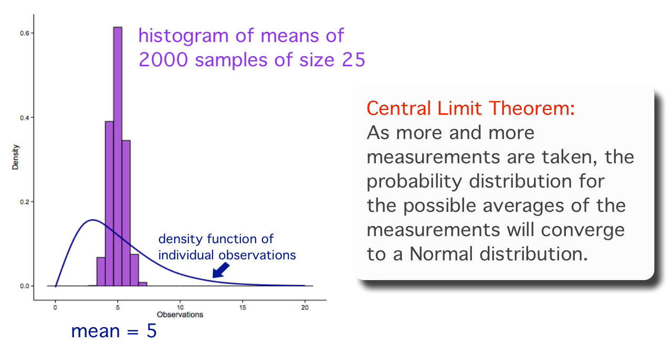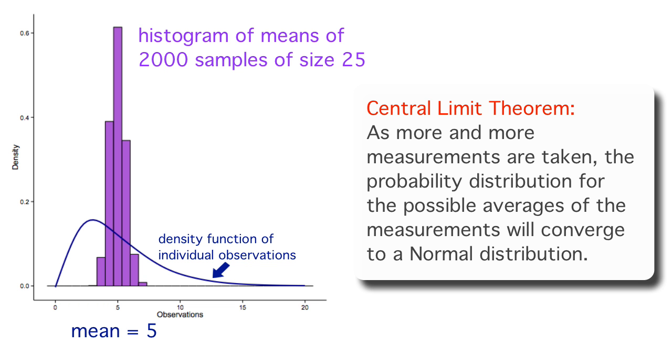The remarkable thing about this result is that it holds however crazy or non-normal the distribution of the individual observations is. If it's really skew or has really large outliers or is widely bimodal, we would just need a larger sample size for the central limit theorem to kick in and for the normal distribution to be a good approximation to the probability distribution of the possible averages we could get from our random sample.